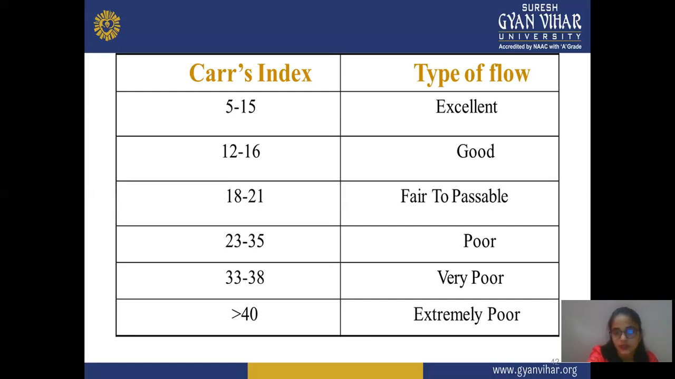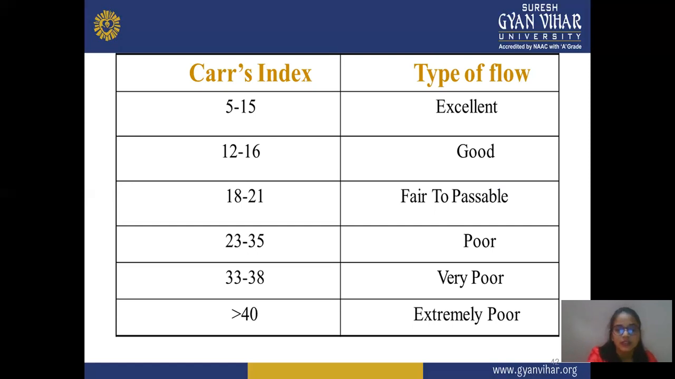Suppose your reading is 5 to 15, then it shows excellent flow. Suppose the reading is 12 to 16, then it's good. If it's 18 to 21, then it's fair to passable. And 23 to 35 range is poor. And 33 to 38 is very poor. And more than 40 is extremely poor.